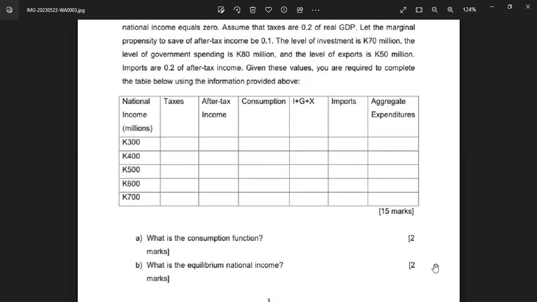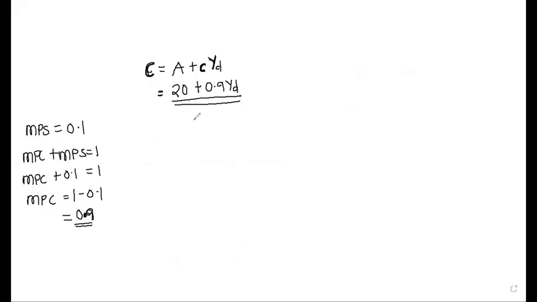For example, consumption for the first one: our income is 300, then we subtracted the taxes. What's our disposable income, our YD? For the first one, we found 240, so I'll put 240 there. When income is 300, you don't put 300 there.